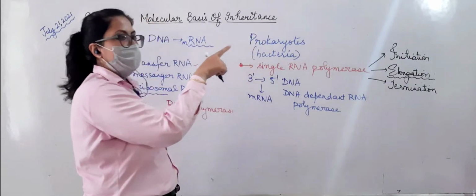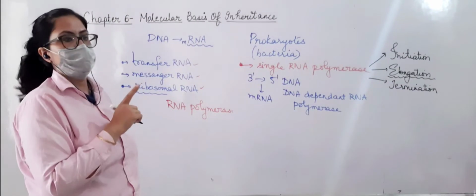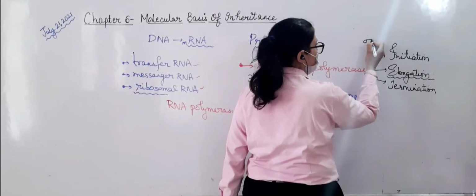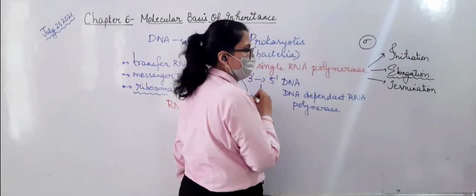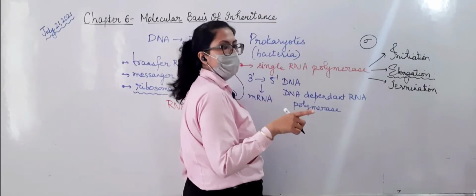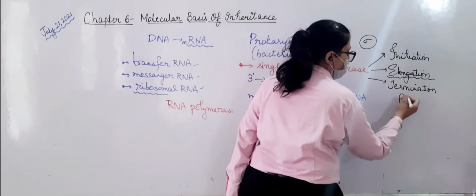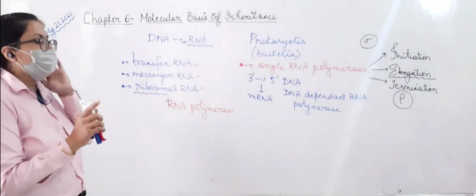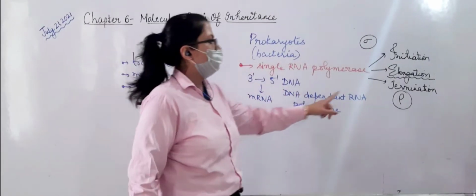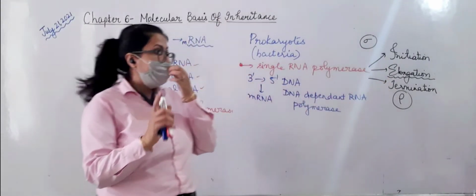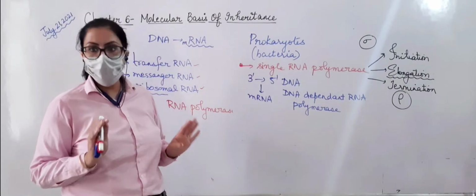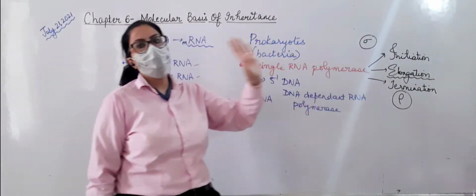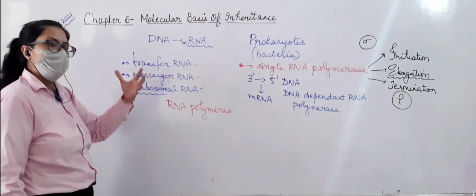For initiation and termination, there are certain other factors, certain other proteins. So for initiation, there is initiation factor sigma, a protein, and for terminating, there is another factor, the termination factor, which is the Rho factor. So the point to be noted here for MCQs is that RNA polymerase is mainly performing elongation with the help of certain other protein factors, sigma being the initiation factor, Rho being termination. That is how it is performing all the functions.